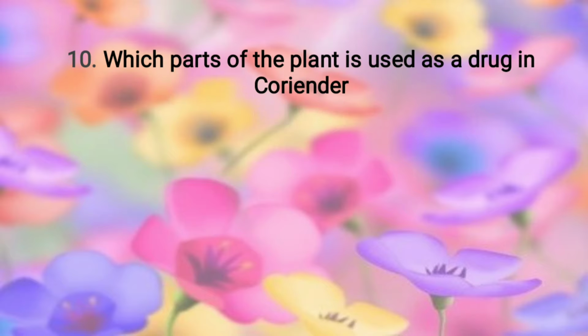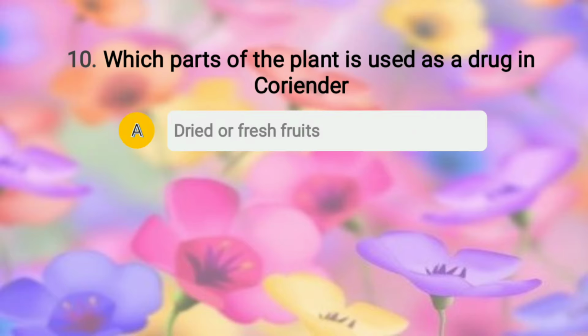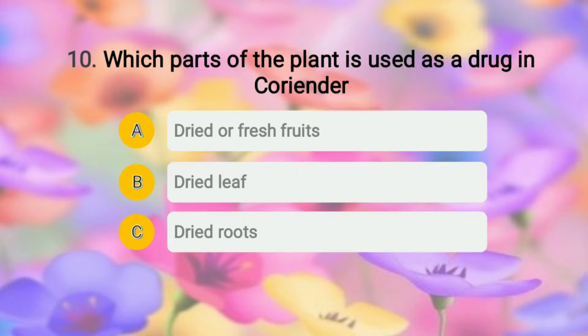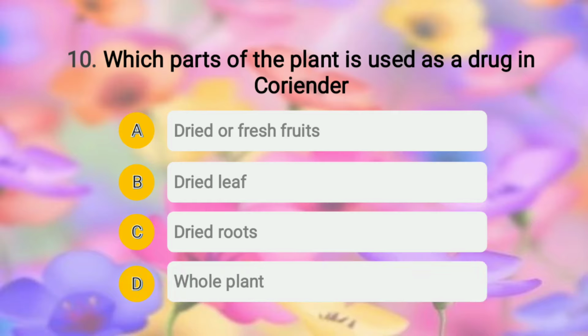The question is, which part of the plant is used as drug in coriander? And the options are A, dried or fresh fruits; option B, dried leaf; option C, dried roots; and option D, whole plants. So students, in coriander, according to pharmacognosy, the part that is useful is dried or fresh fruit. So option A is the right answer. Moving to question number 11.